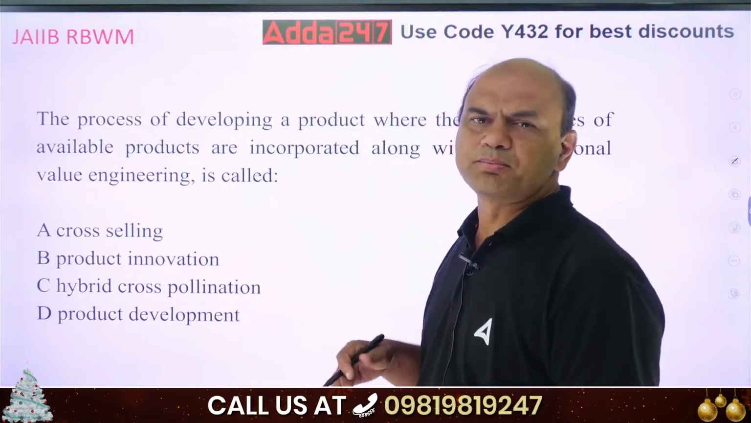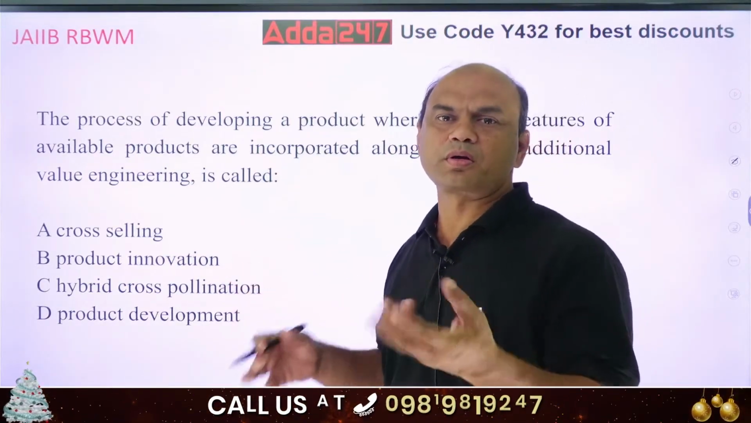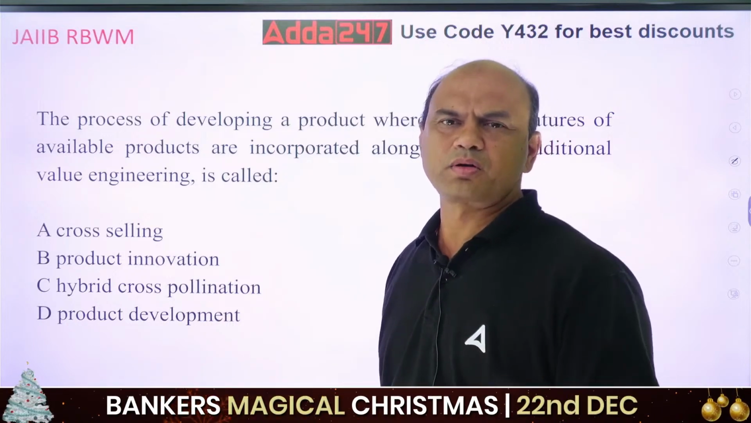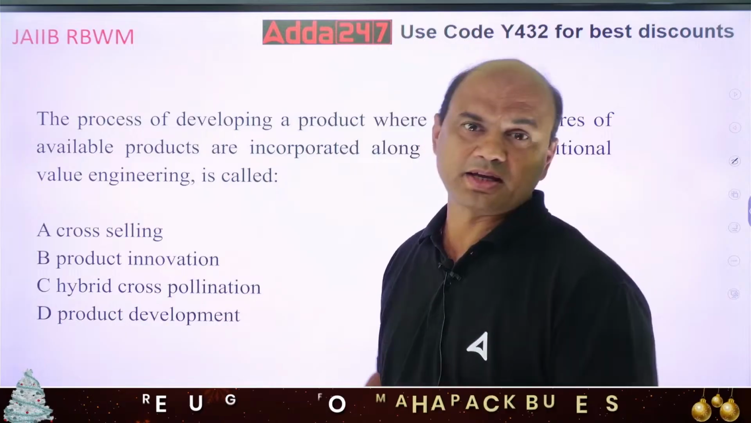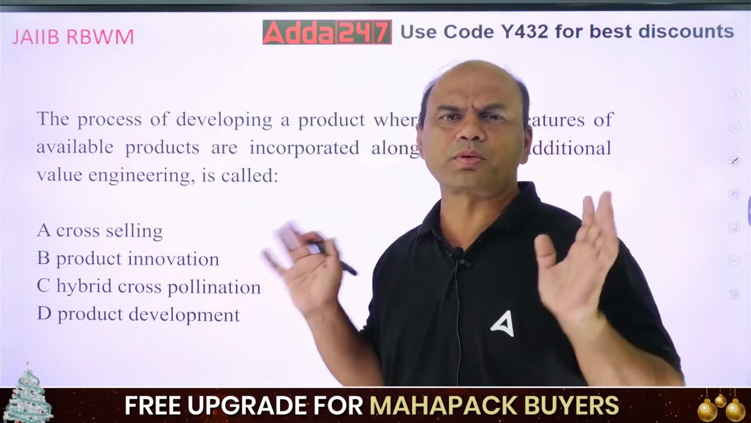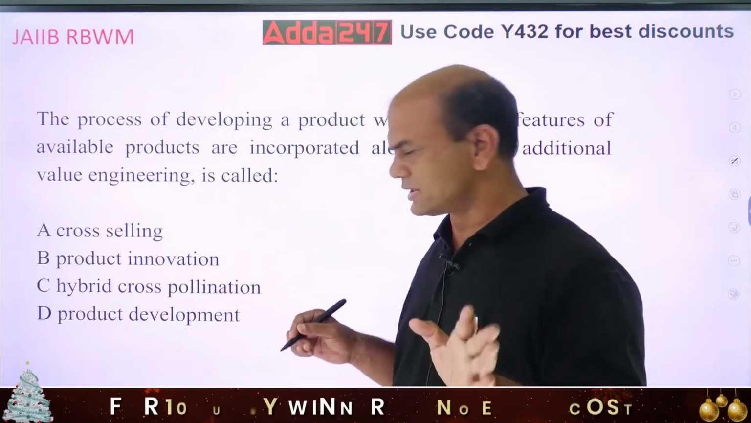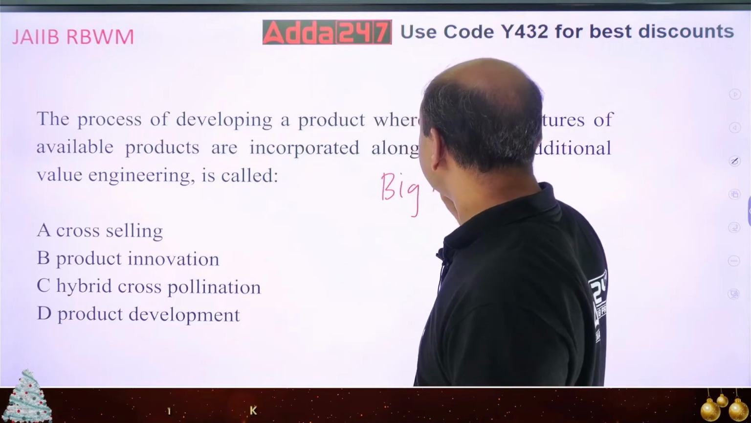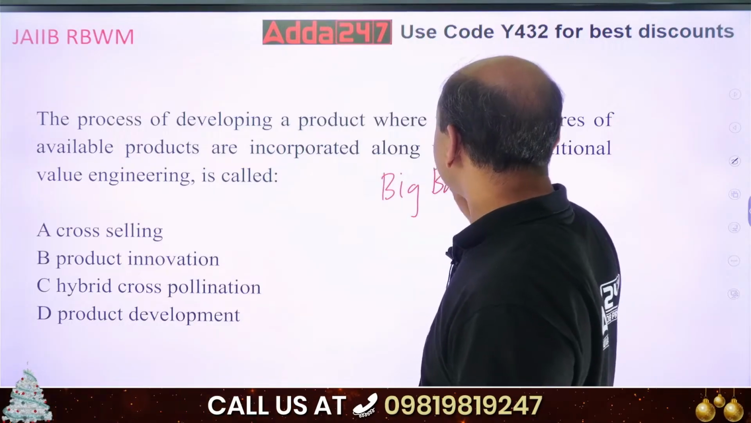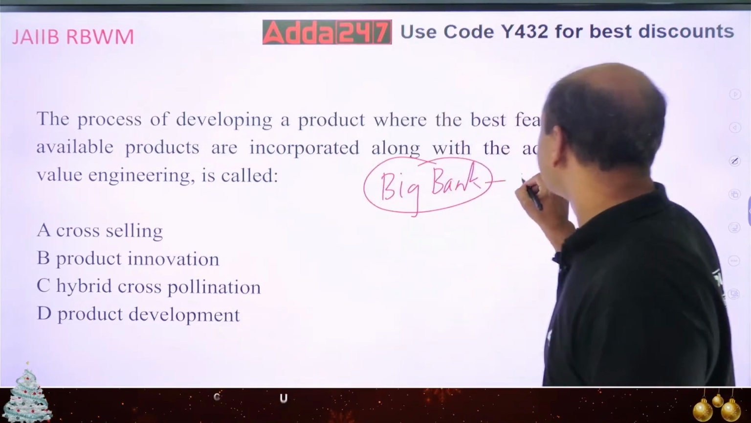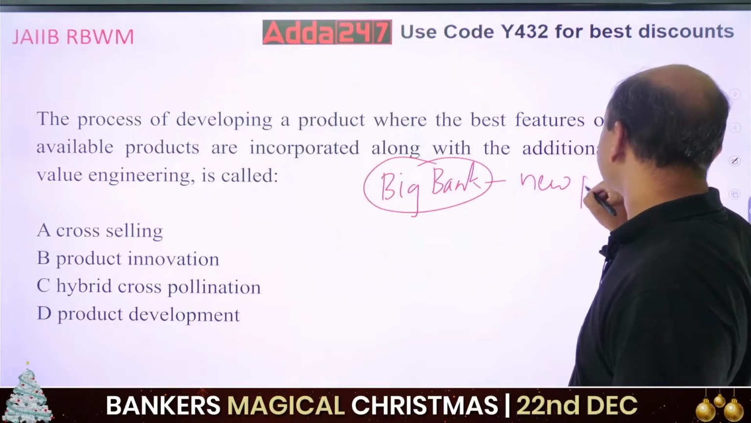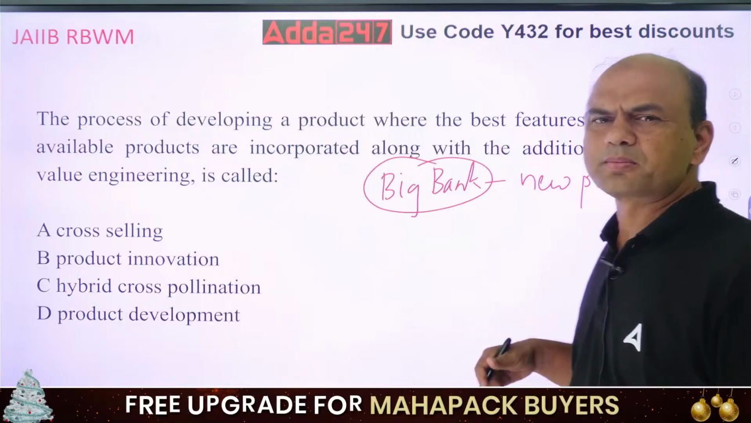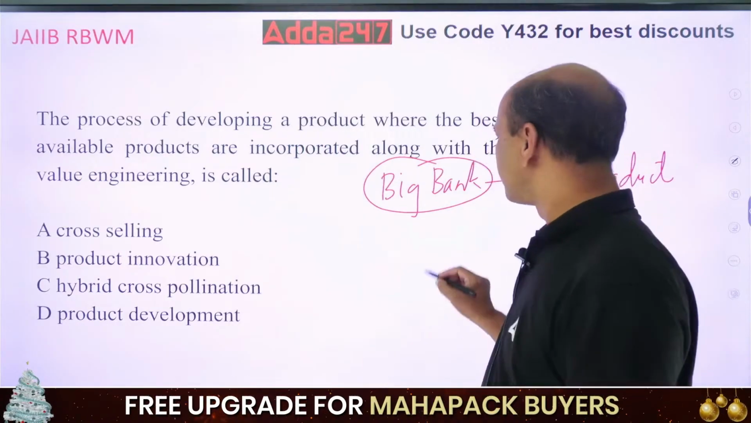Suppose let's say some big bank has brought some new product. Some big bank, let's say SBI, PNB, Bank of Baroda, HDFC Bank, ICICI Bank, they have brought one new product. So what will I do? See this. Understand this. This big bank has brought a new product. I am a smaller bank. Let's say a smaller cooperative bank or smaller private sector bank. Small bank. What will I do?